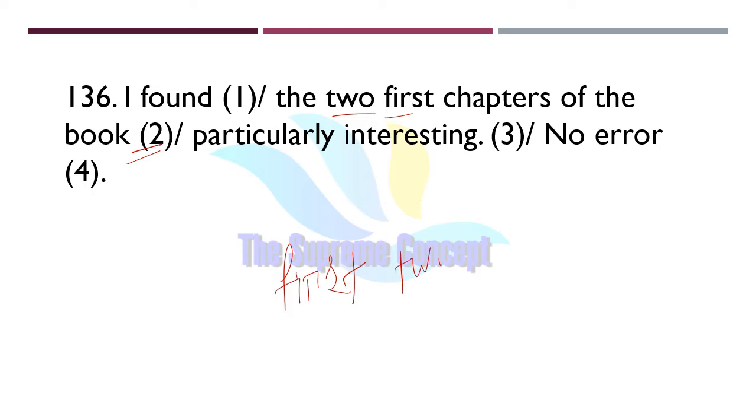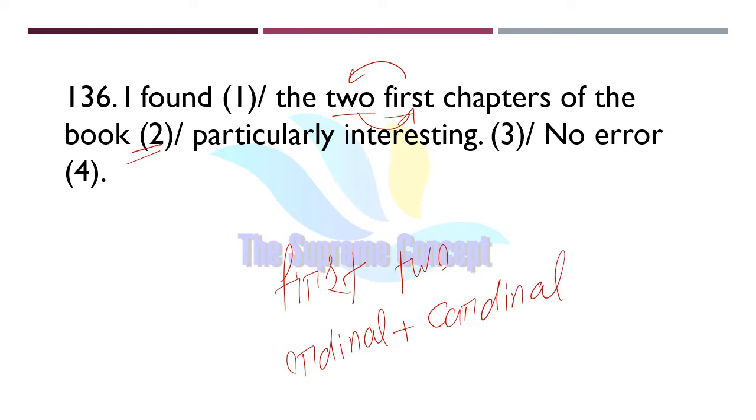The first two chapters of the book are particularly interesting because we will follow the order that is ordinal, then cardinal. This is the pattern in which we will arrange the adjectives.